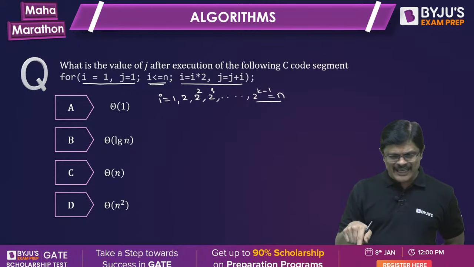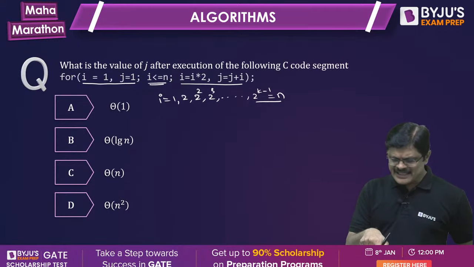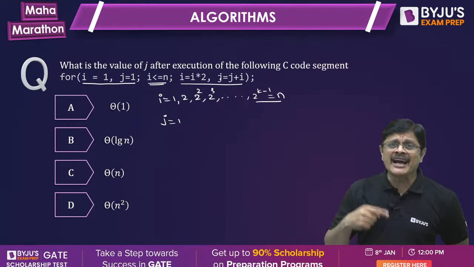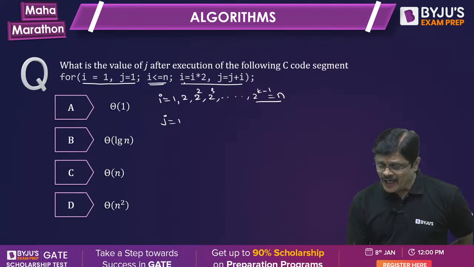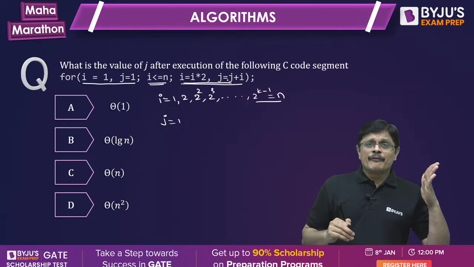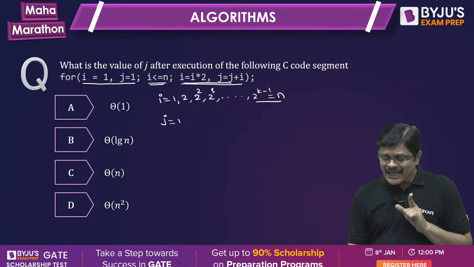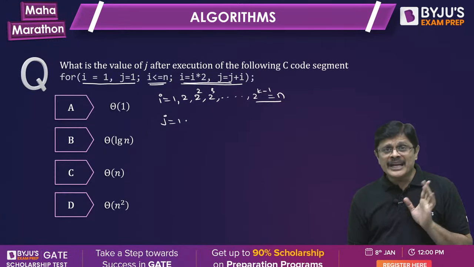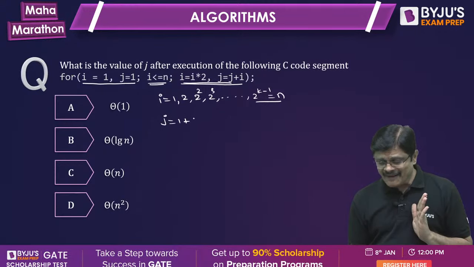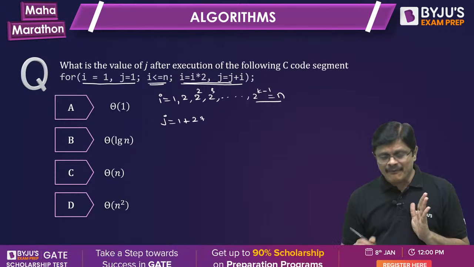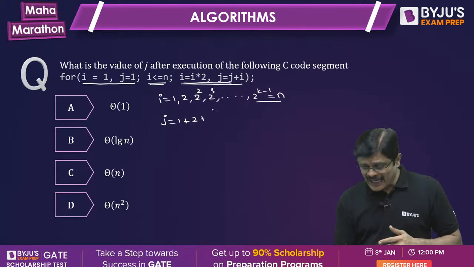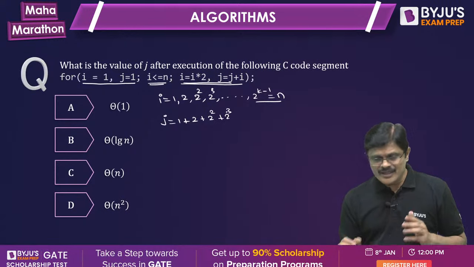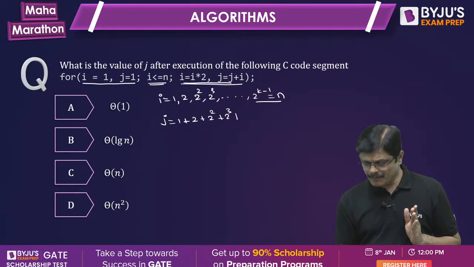But here, every time i is incremented, the j value, initially 1, has the current i value added to it. And always the comma operator evaluates from left to right. So first the i value is incremented to 2, and that is added to j. j is initially 1, and to that the i value, that is 2, is added. Next time j is 1 plus 2, and to that the i value is added. Next time the i value is added. So this is what is going to happen, my dear friends.